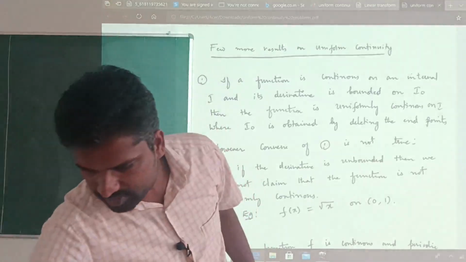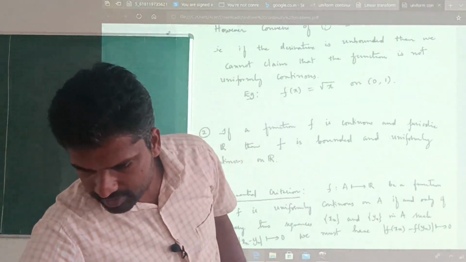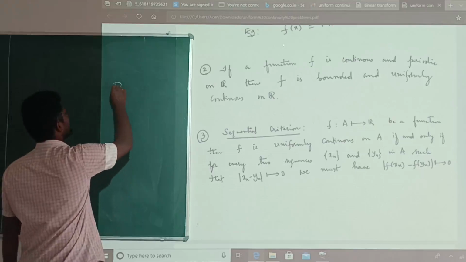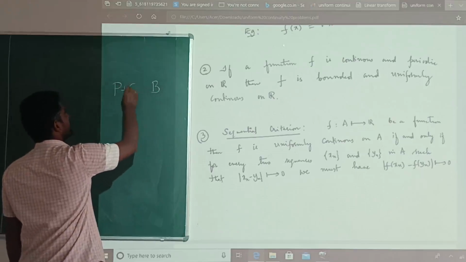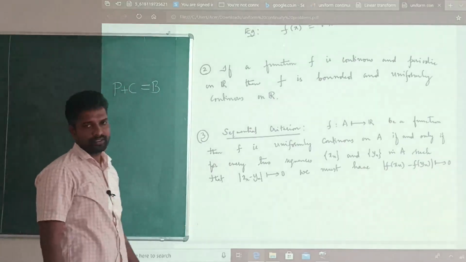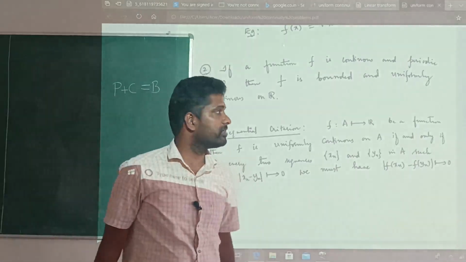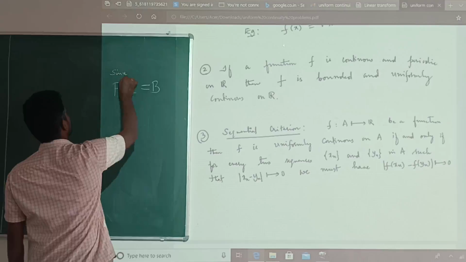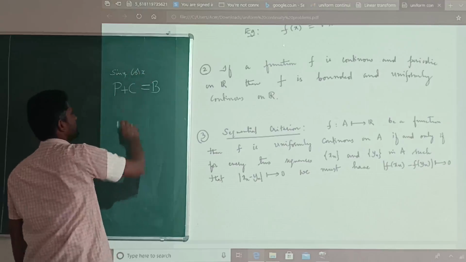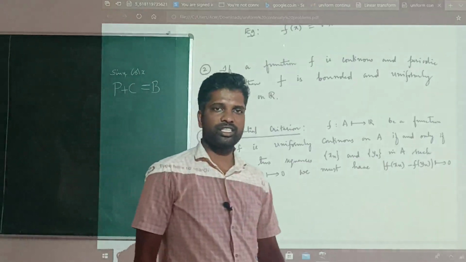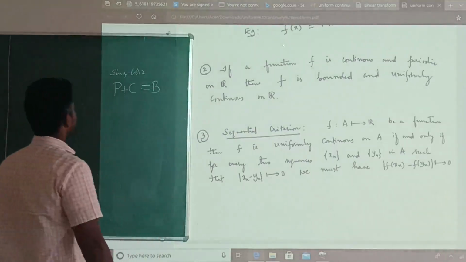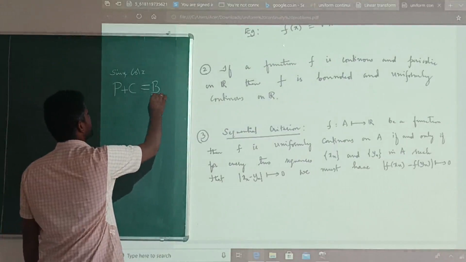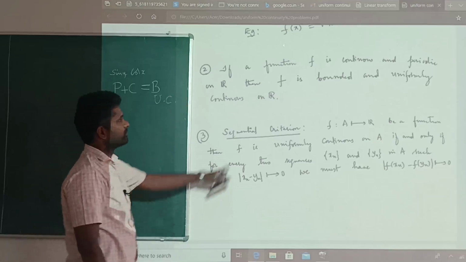Second remark is, I just want you to remember it this way: a periodic and continuous function is always bounded. For that you can think about sin x, cos x. It is periodic and it is a continuous function overall in R, and it is bounded. However, a periodic and continuous function is uniformly continuous on R.